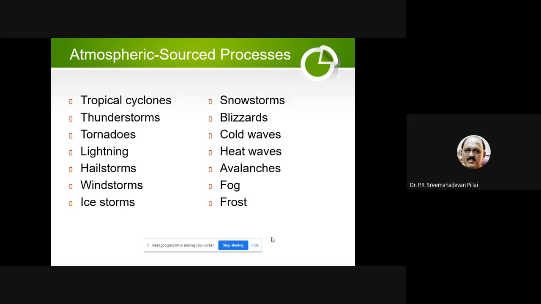Then fog means, see, the water particles will have condensation, so that seeing through will not be possible. For example, if you go to Kodaikanal or Ooty in the cold season, you will be in a fog. You cannot see who is standing 10 feet or 20 feet away. That is called fog. Then what is frost? Frost is snow particles settling down.